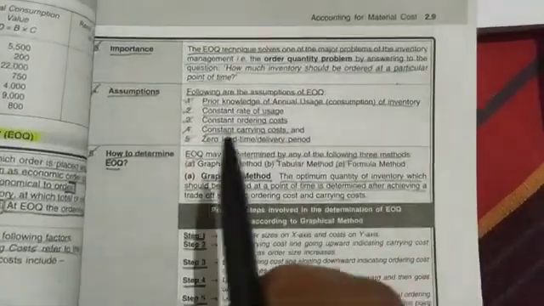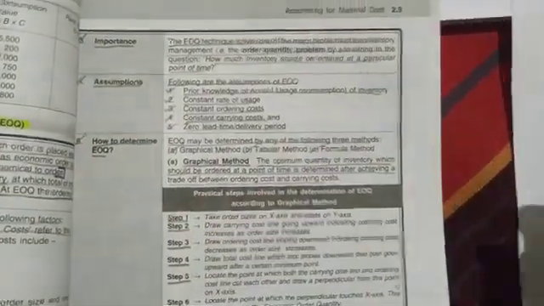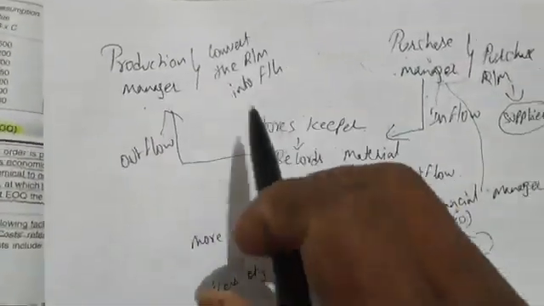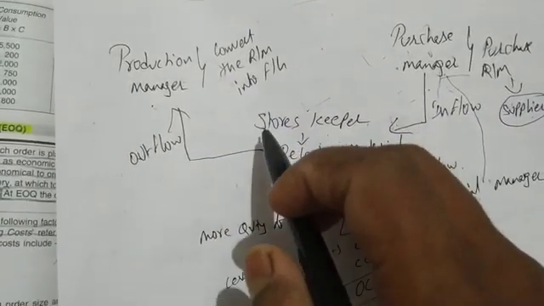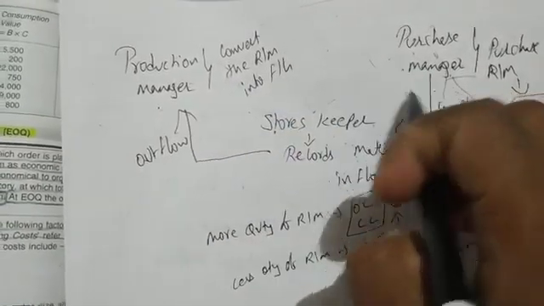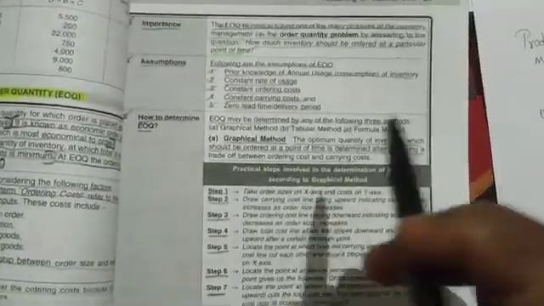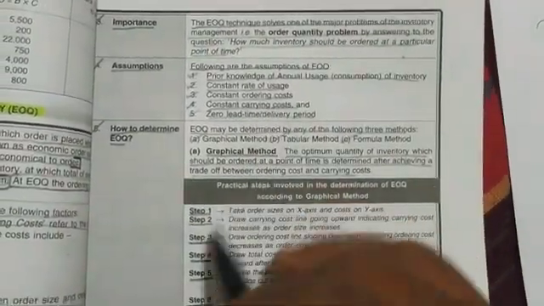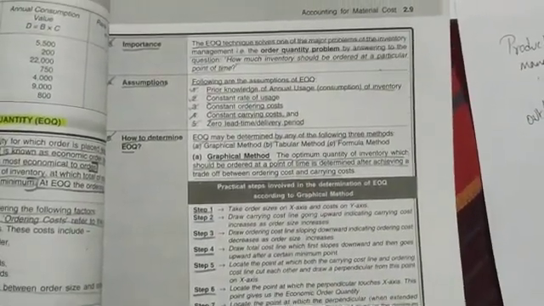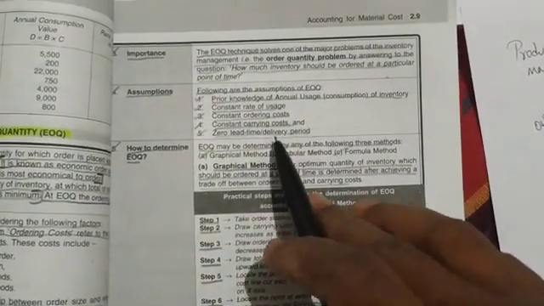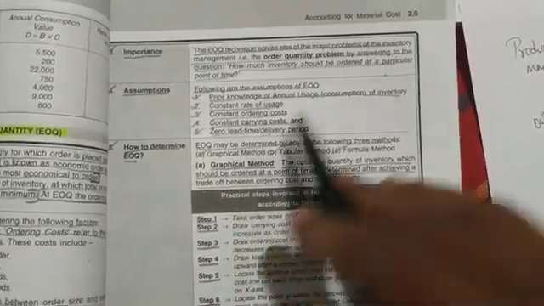Next, constant rate of usage. Monthly or daily, how many units of raw material are being used, he should know that information. Next, constant ordering cost. They should also know the ordering cost and the carrying cost constantly, and zero lead time and delivery period.